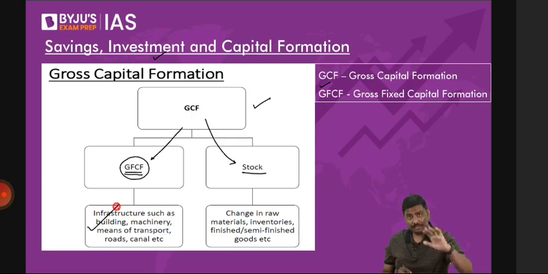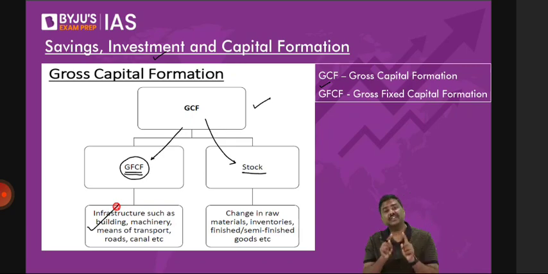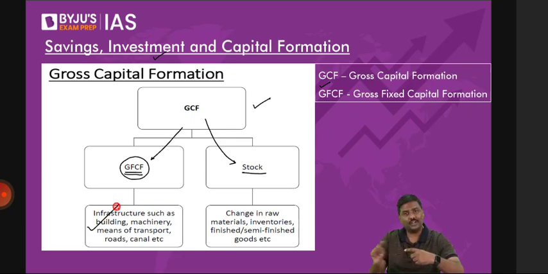Whenever you talk about gross fixed capital formation, it is investment in the capital which is going to be done periodically, not on a day-to-day basis, periodically, after 5 years, after 10 years, after 15 years, like this. That is gross fixed capital formation.